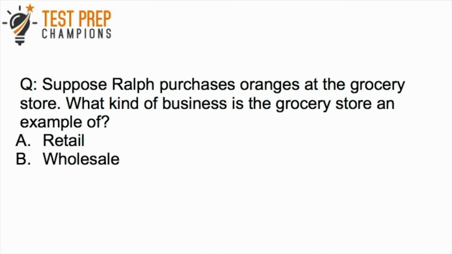Now, here's another example. Suppose this time that Ralph purchases oranges at the grocery store. What kind of business is the grocery store an example of? Is it A, retail, or B, wholesale? So again, pause the video, think about it, and we'll go over it. Okay, so the answer here is A, retail. Here, the grocery store is directly selling the oranges to Ralph. Ralph's buying right from the grocery store, so this is an example of retail.